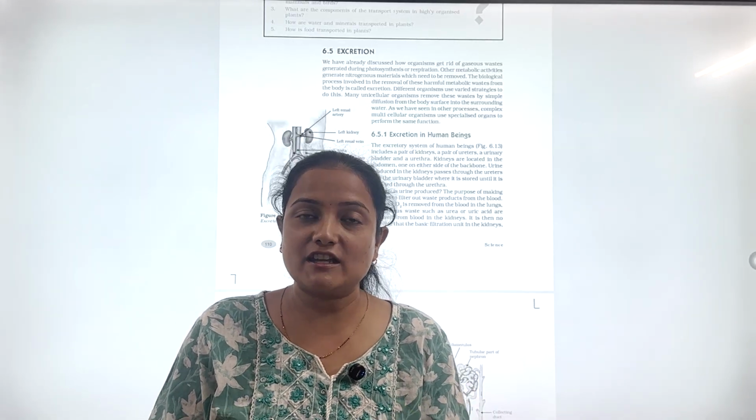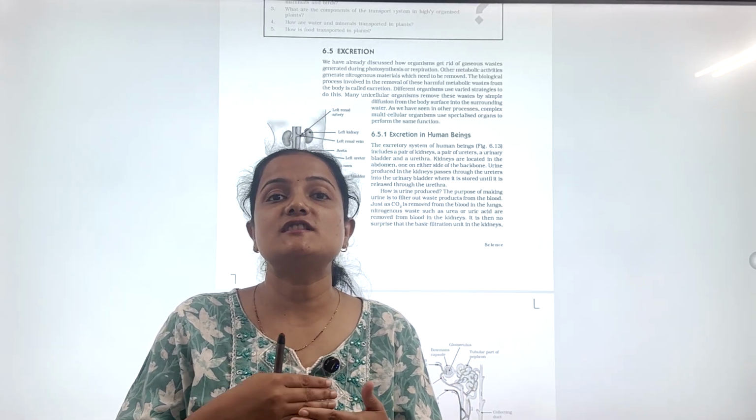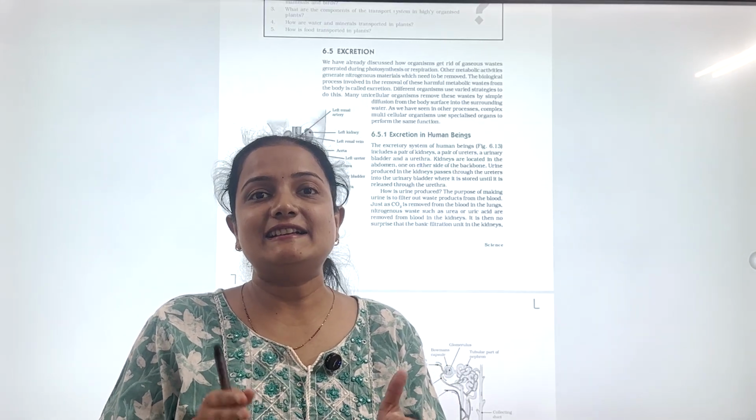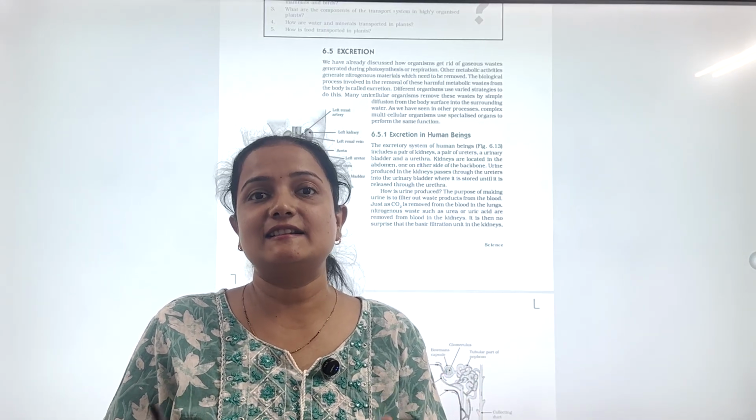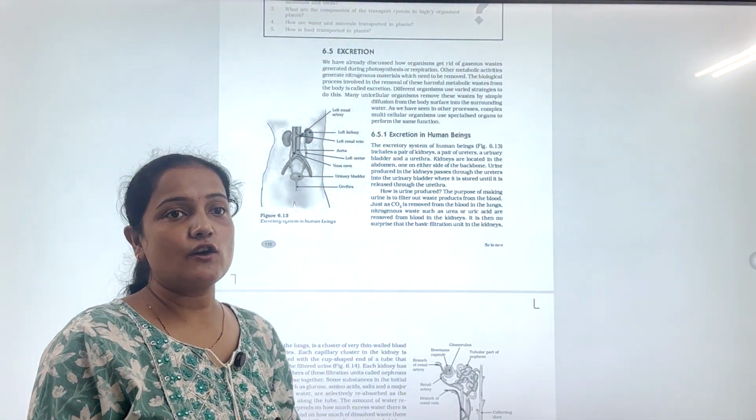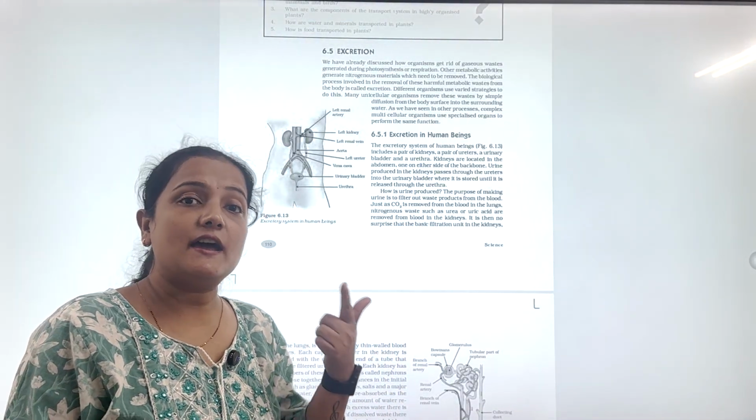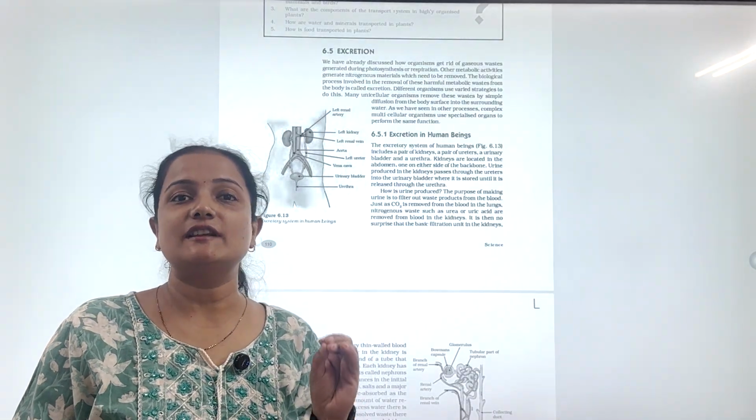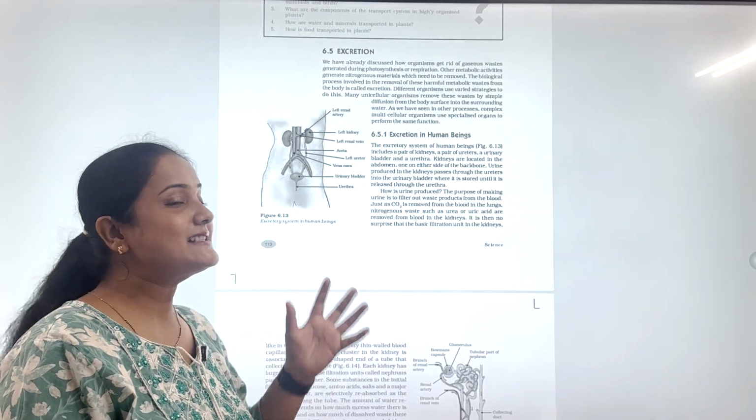So, to protect our life and to remove such waste products from our bloodstream, from our body, we need this specialized system, the excretory system. This excretory system consists of a pair of kidneys, a pair of ureters, a single urethra, and a single urinary bladder. Now, what is the kidney?